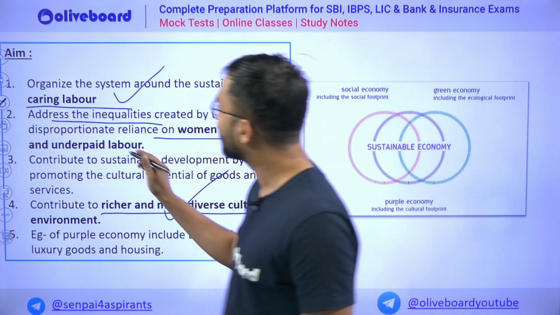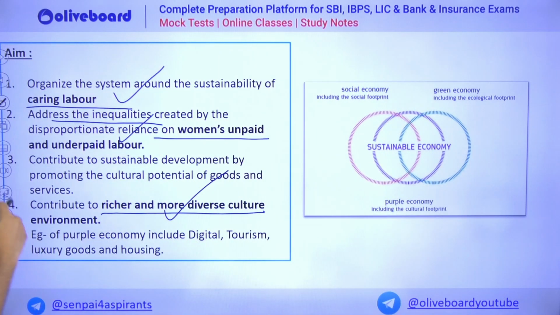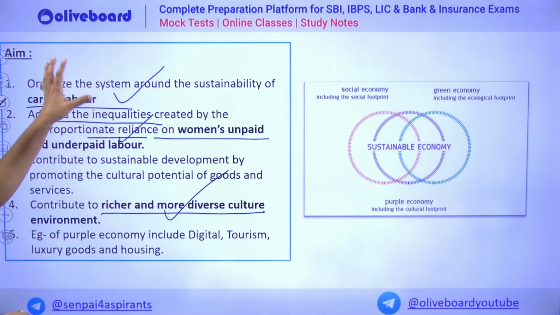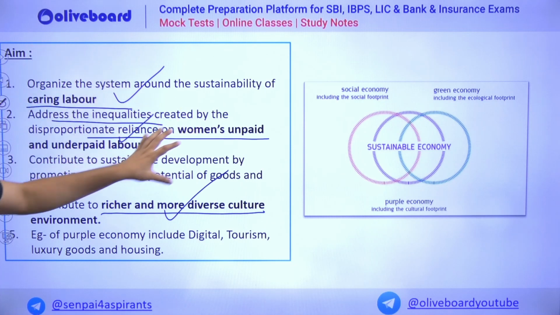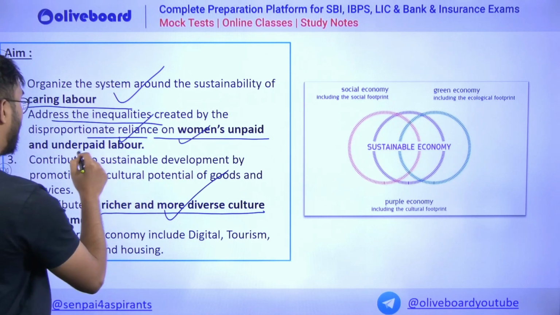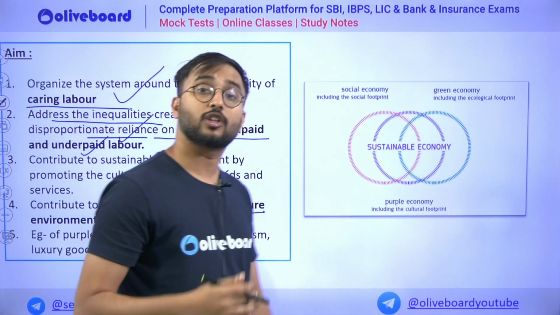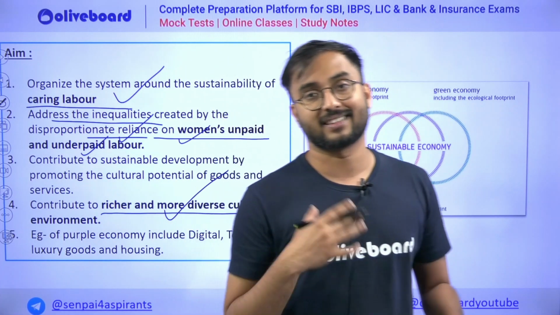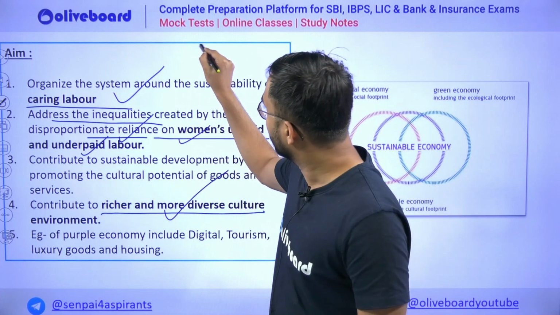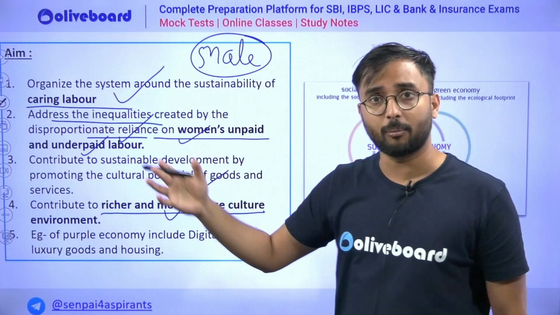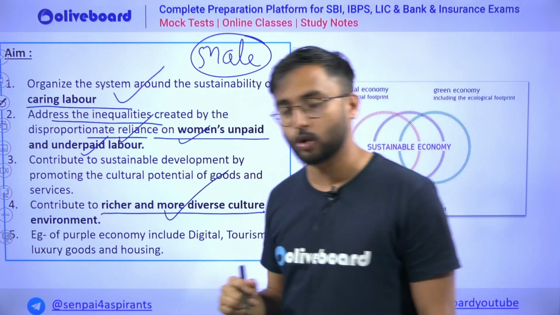Then addressing the inequalities which are disproportionately in the women's sector, for example women's unpaid and underpaid labor. For example, you would have seen many women sports players saying that we are not paid similar to male athletes. So purple economy also talks about this particular dimension.